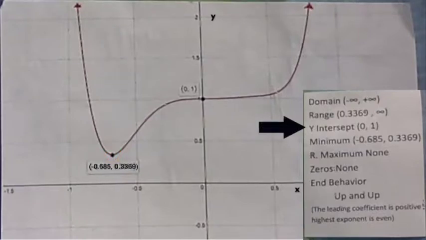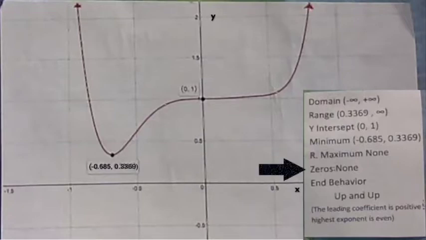The y-intercept of a function is the point where x equals 0, and for my function, it's (0, 1). The minimum of a function is its lowest point. For mine, it's (-0.685, 0.3369). The relative maximum is the top of a crest on the inside of a polynomial function. My function does not have a crest, and so does not have a relative maximum.